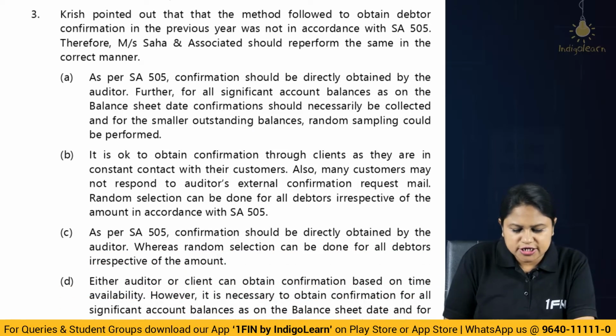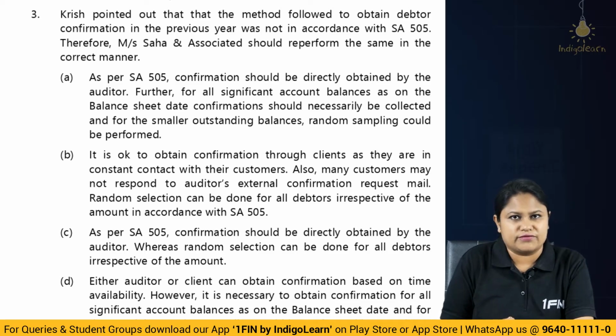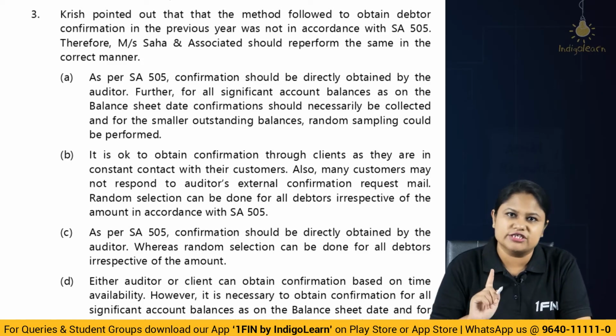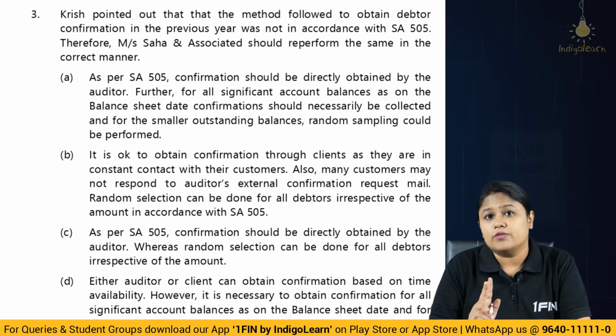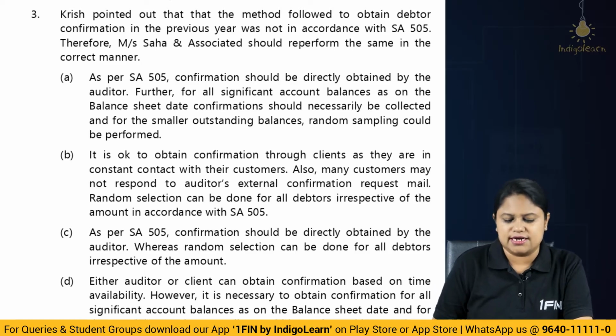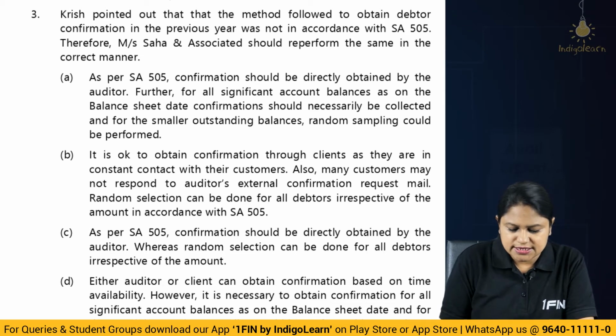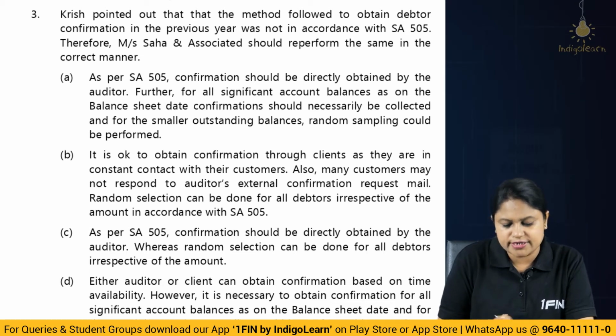Then comes to, Krish pointed out that the method followed to obtain debtors confirmation in the previous year was not in accordance with SA 505. That we also picked up because we understood what they are trying to do. First of all, they have applied random sampling for all the debtors. That is one point which is wrong. Second, they have obtained it through the client, or the client is directly obtaining it, which makes the reliability get compromised. So because of that, both of these things are going to be a big problem. So we need to see both are rectified. Therefore, Messrs. Shah and Associates should re-perform. So they have to rectify it, re-perform it in the correct manner.